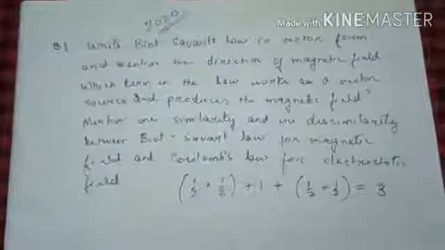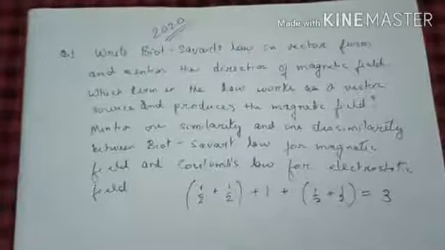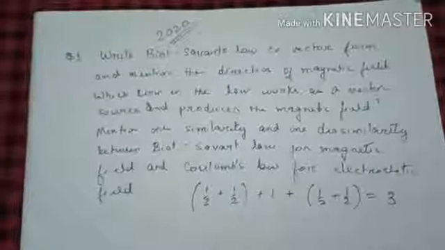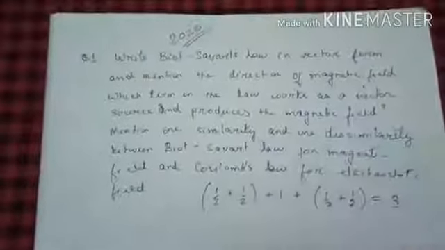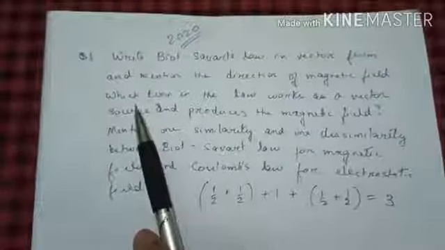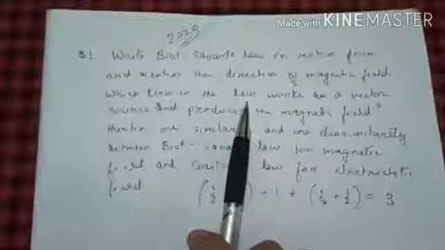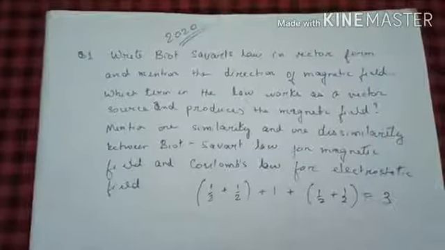You all know how to write the Biot-Savart's law in the vector form as well as in the magnitude form, right? And mention the direction of the magnetic field. Further, the question also says which term in the law works as a vector source and produces the magnetic field.